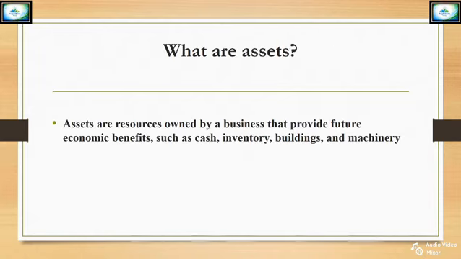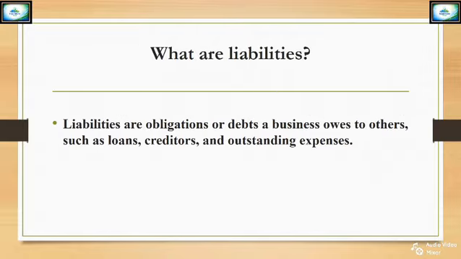What are assets? Assets are resources owned by a business that provide future economic benefits, such as cash, inventory, buildings, and machinery. What are liabilities? Liabilities are obligations or debts a business owes to others, such as loans, creditors, and outstanding expenses.